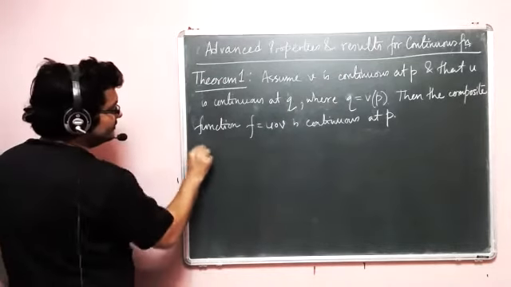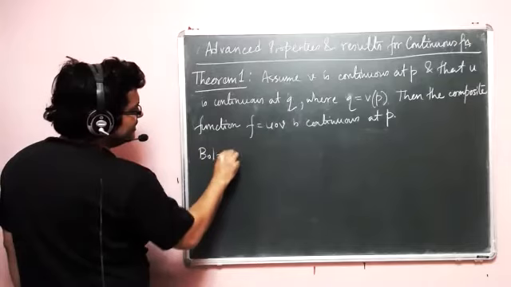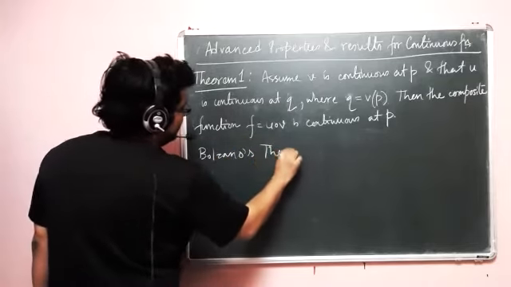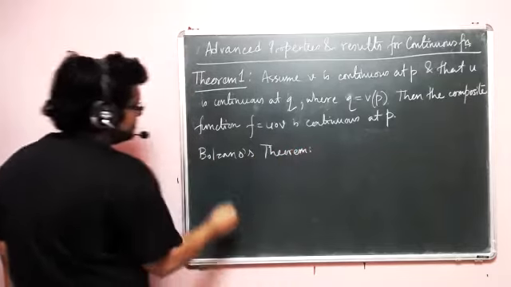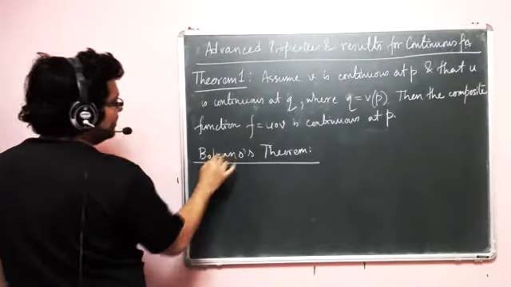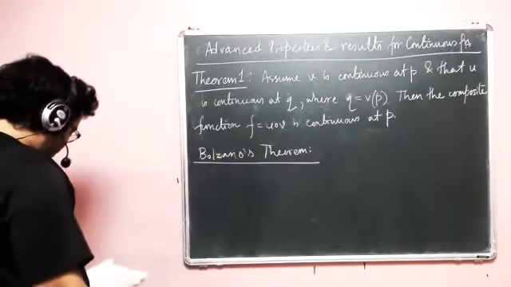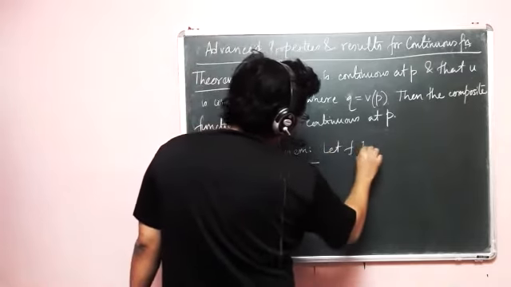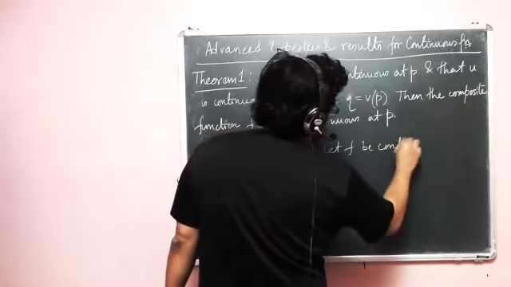Then we'll go to Bolzano's theorem. Proving this theorem is not difficult, but it's a different kind of job. But if you can imagine diagrams of functions, then you can easily understand what this theorem is saying. So what does it say?